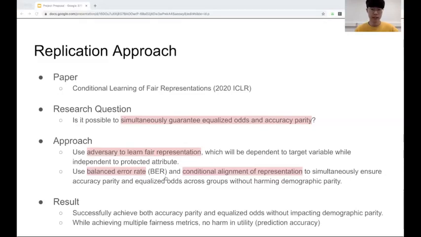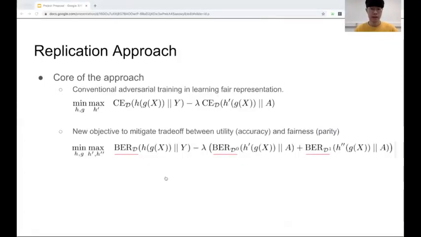Meanwhile, it achieves multiple fairness metrics with no harm in utility, or so-called prediction accuracy. And this is the core of this paper. Compared to the conventional adversary in learning fair representation, it proposes a new objective to mitigate the trade-off between utility and fairness.